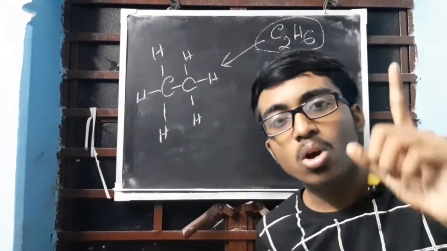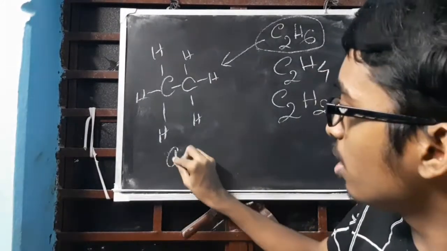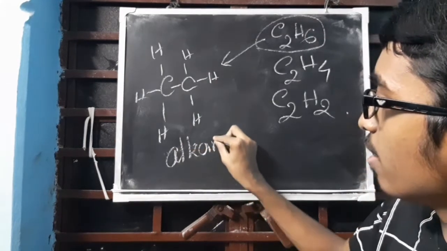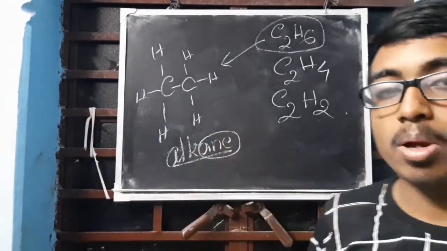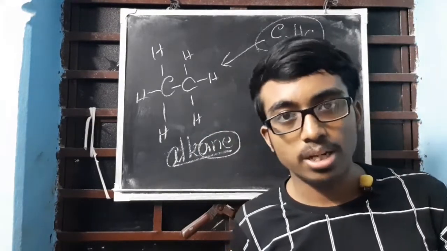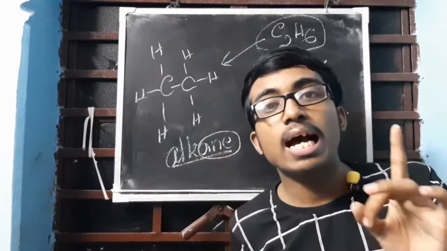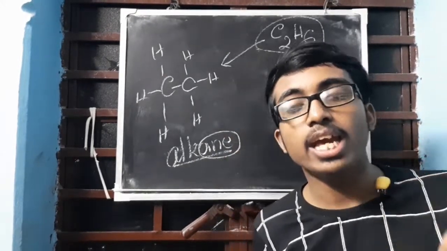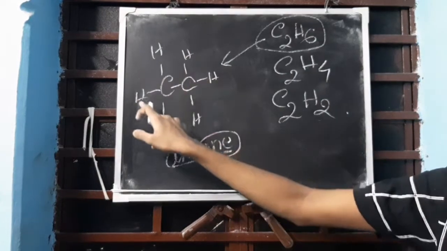Whenever all single bonds are there, the name will be alkane. What is the name? Alkane. Focus on the word ane, because this will be used in the nomenclature. A-N-E. Clear? Alkane, where all single bonds are there.